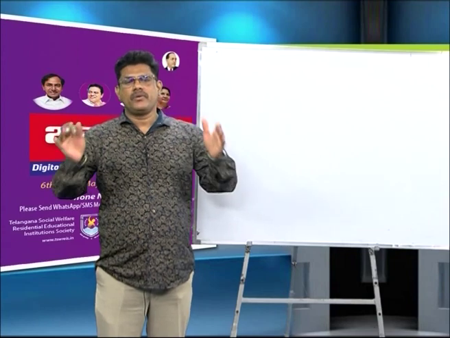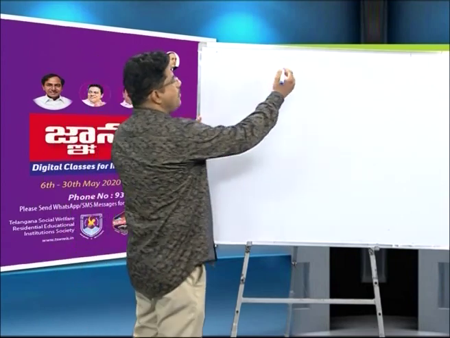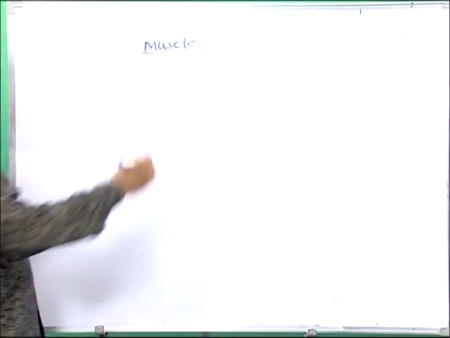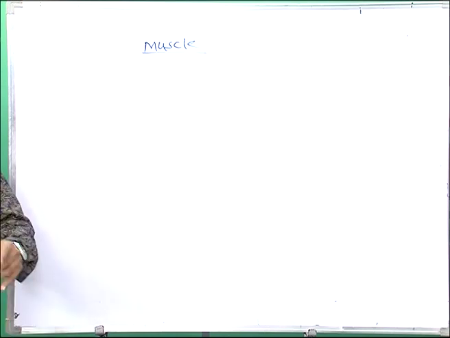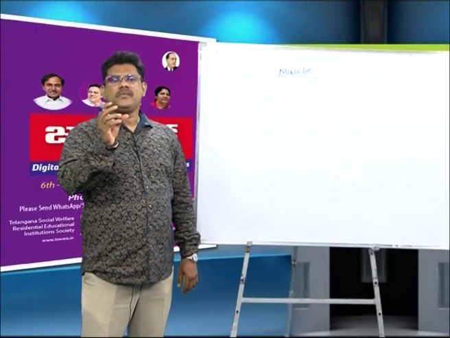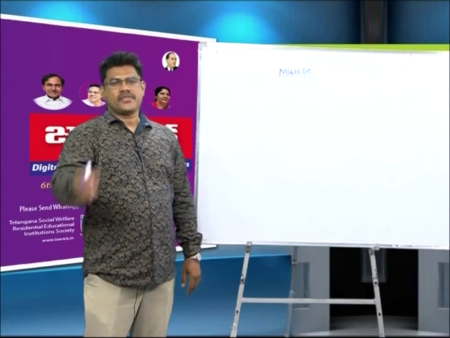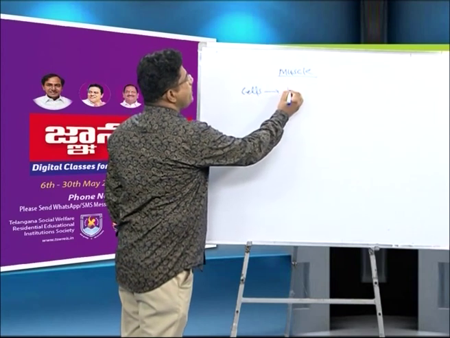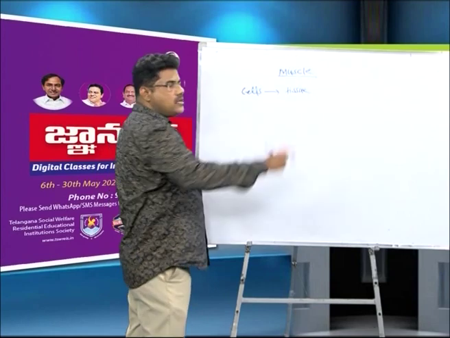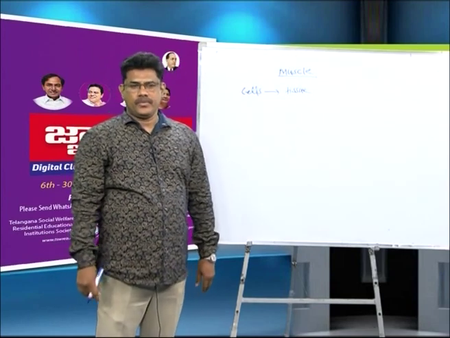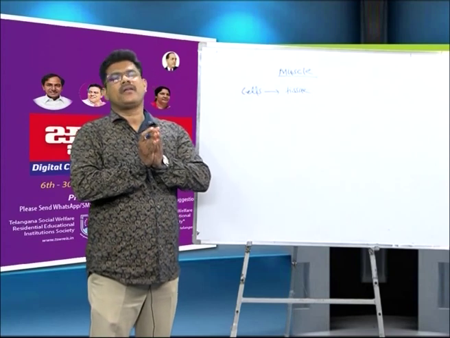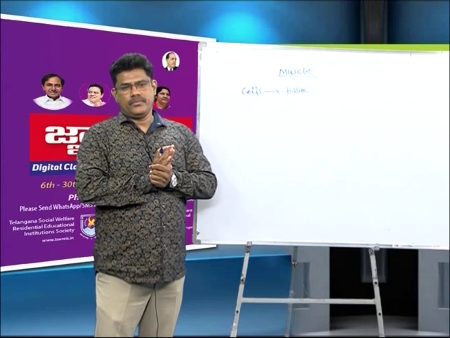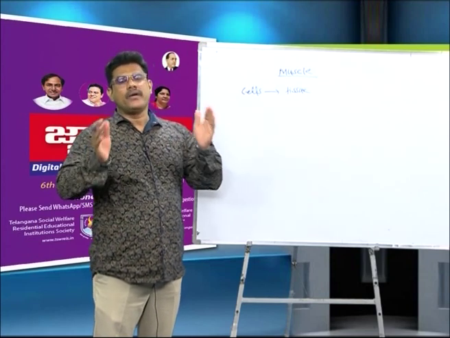First, we discuss muscle. Yes, all of you listen here. How is muscle formed? These muscles are formed due to the fusion of cells. Cells are fused into tissues, tissues are fused into organs, organs are fused into organ systems, and organ systems are fused into the organism.